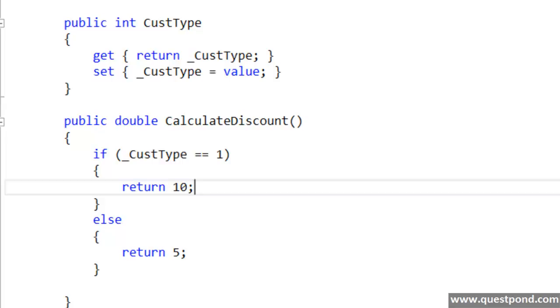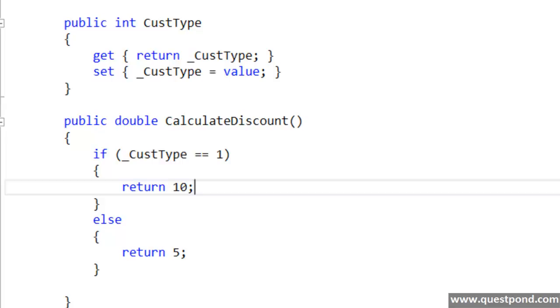When we modify the customer code again and again, we also need to ensure that we test the functionalities again and again, so that the previous functionalities work as they were working before, and the new functionalities are also tested. Second, the connected clients who are consuming this customer class also need to be tested. So we should ensure that there are no side effects of these changes, right? So we have to go through everything again if we are modifying the customer class.